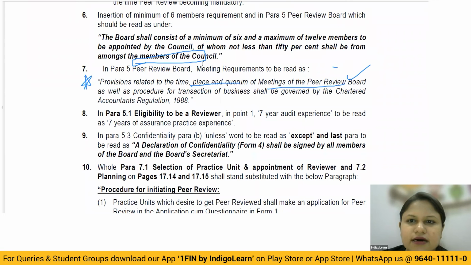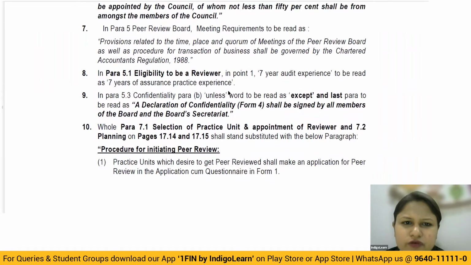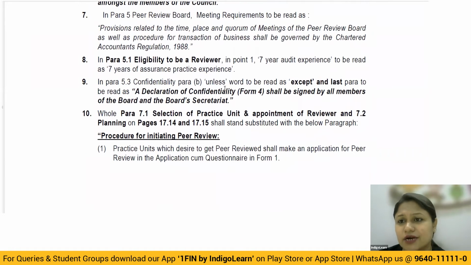Now they talk about time, place, and quorum. All of these have been removed from the provision. They have directly said that whatever is given in the guidelines, you have to follow that. That will be governed by the Chartered Accountants regulations. Now one more thing is eligibility for a peer reviewer. For a reviewer, you studied the language, 7-year audit experience. Now it has to be read as 7-year assurance practice experience. So you should have 7 years of assurance practice experience. This word will be eliminated.